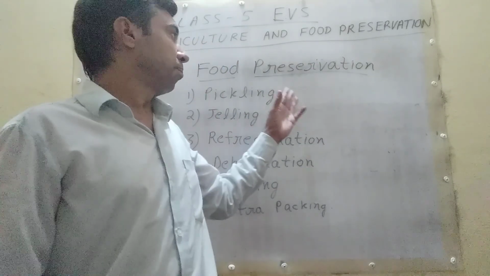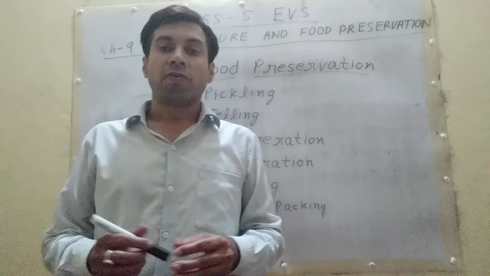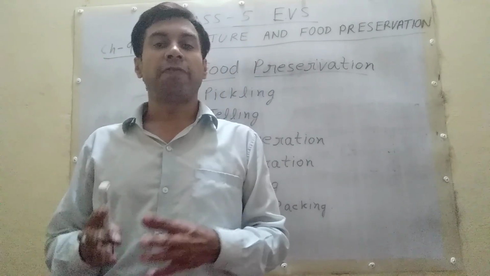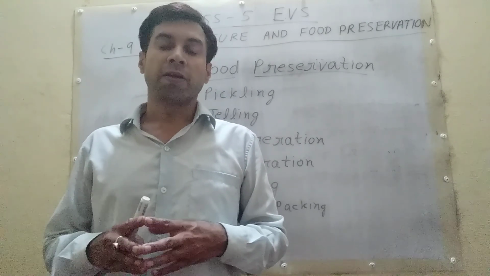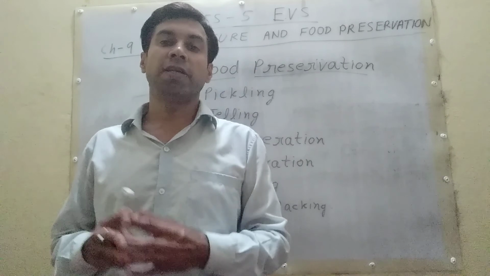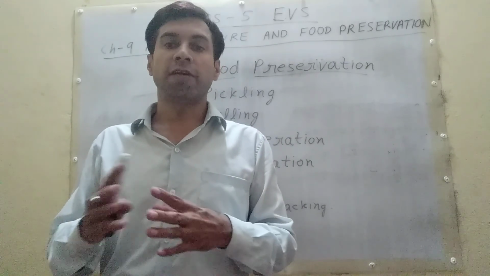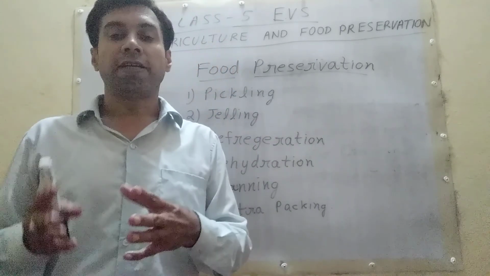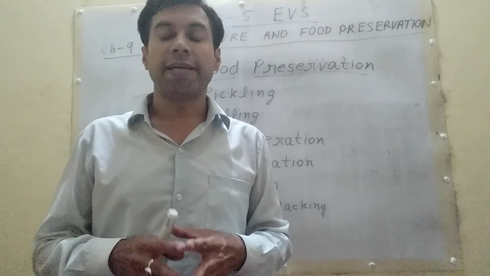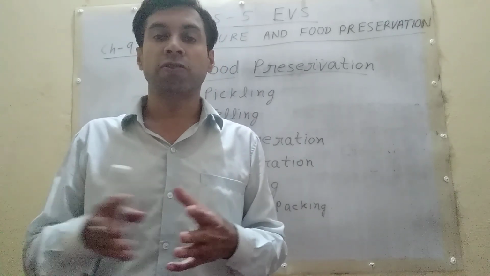Student, pickling. What is pickling? Whatever fruit, vegetable we want to make a pickle, first what we have to do? That fruit and vegetable is dried. We have to dry that fruit and vegetable. Then we add natural preservatives like oil, salt, vinegar, lime, lemon juice, etc.